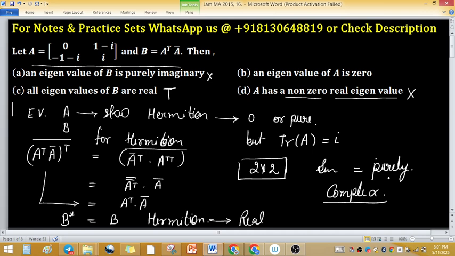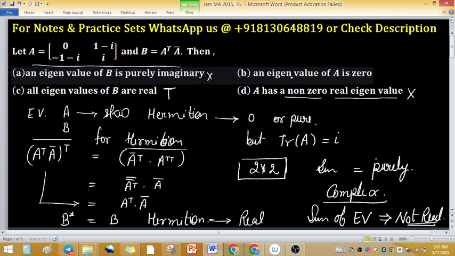So the sum of eigenvalues cannot be real. The sum of eigenvalues is not real. If the sum of eigenvalues is non-real, does it imply that an eigenvalue of A is 0?